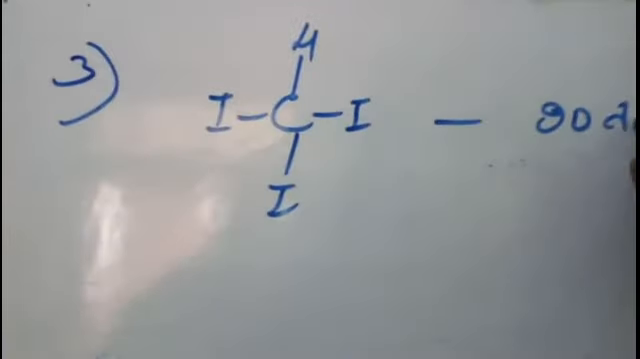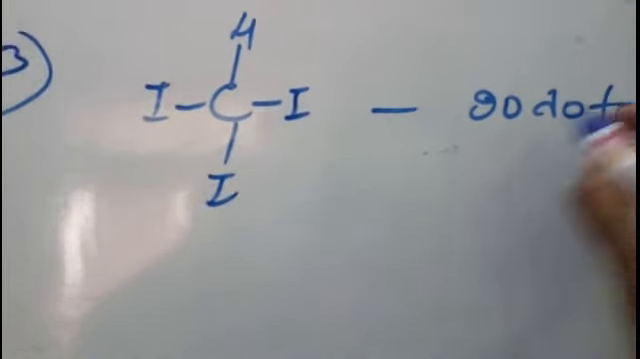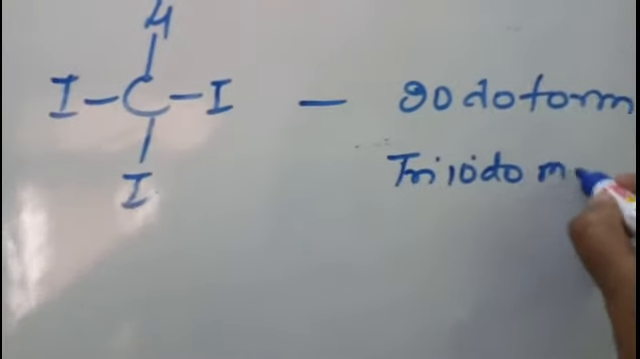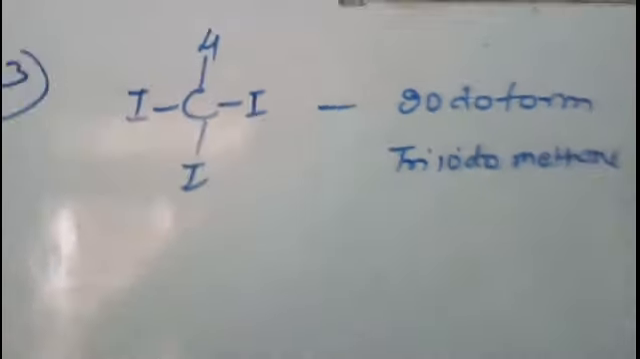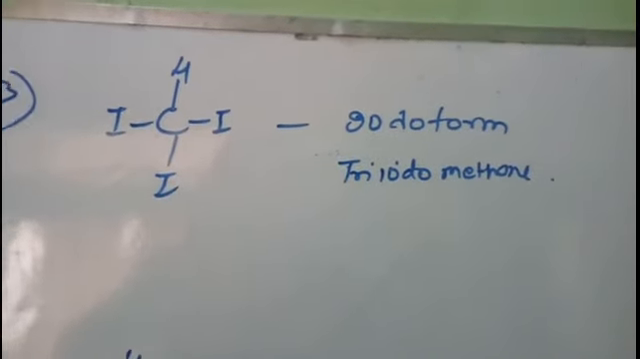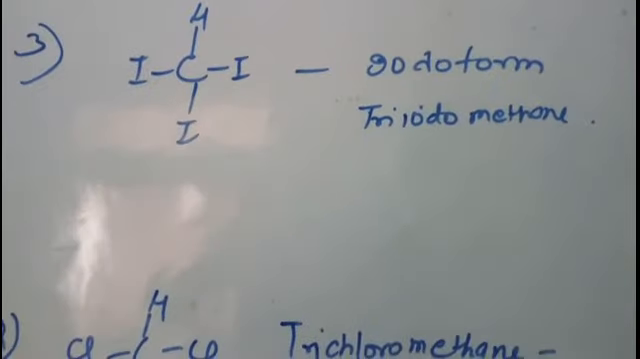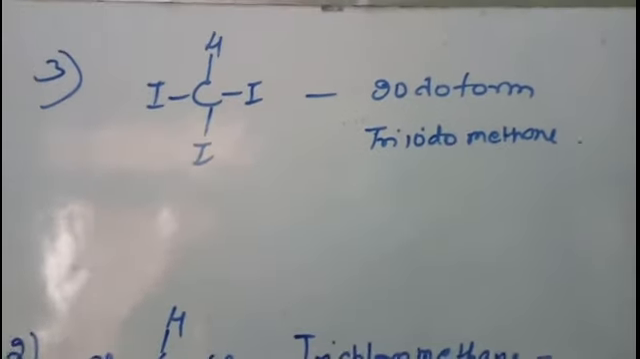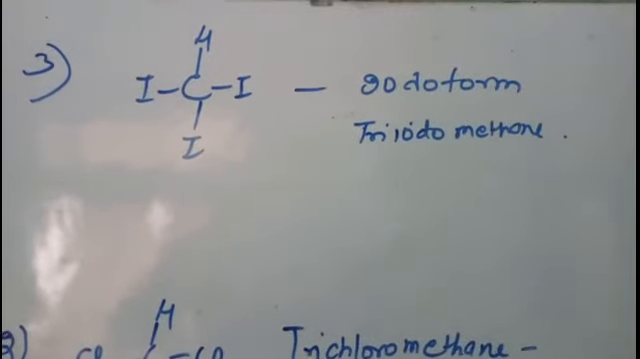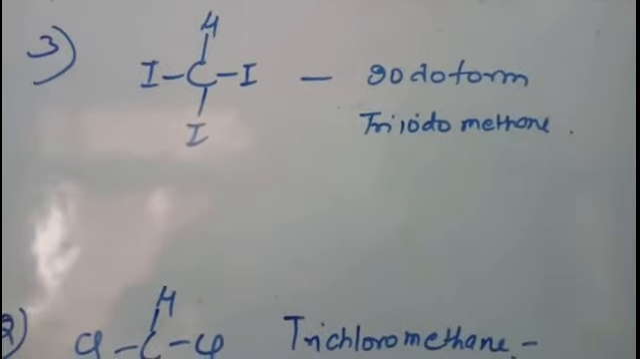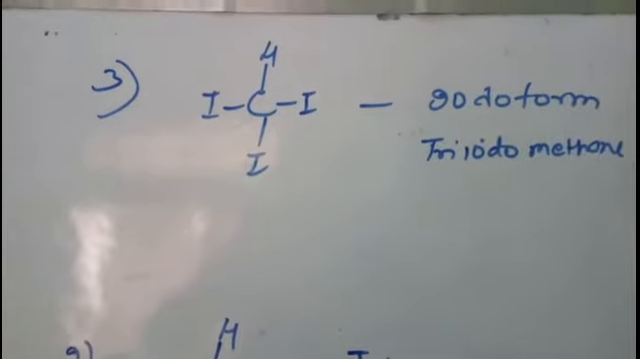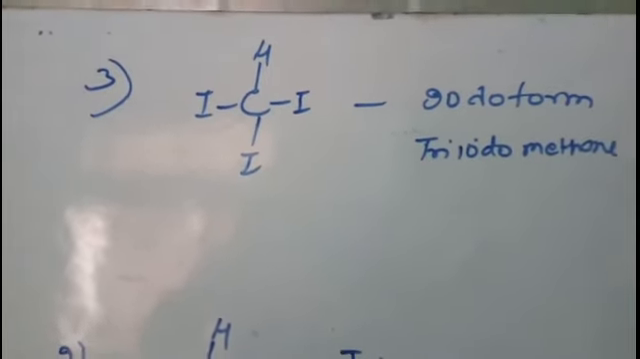It is known as iodoform. Common name is iodoform, though its IUPAC name is triiodomethane. Now this iodoform is a yellow crystalline solid, and it has a very unpleasant smell, right? It is used as an antiseptic because when it comes in contact with the human tissues, it releases iodine. Due to the release of iodine, it is used as an antiseptic, but due to its unpleasant smell, its use is now not widely accepted, and it has been replaced by other antiseptics, right?